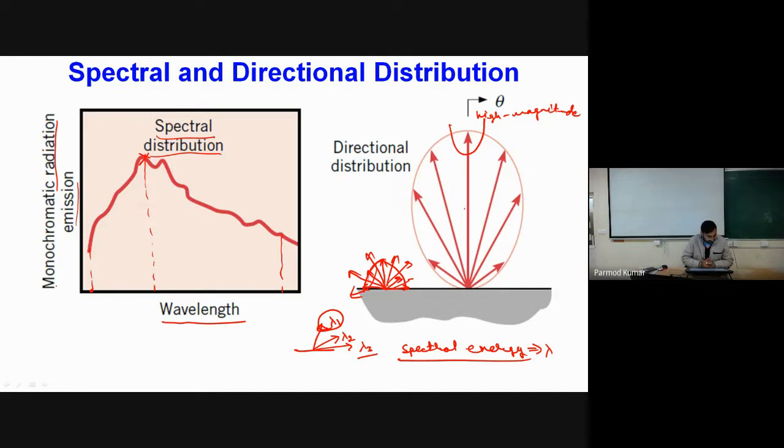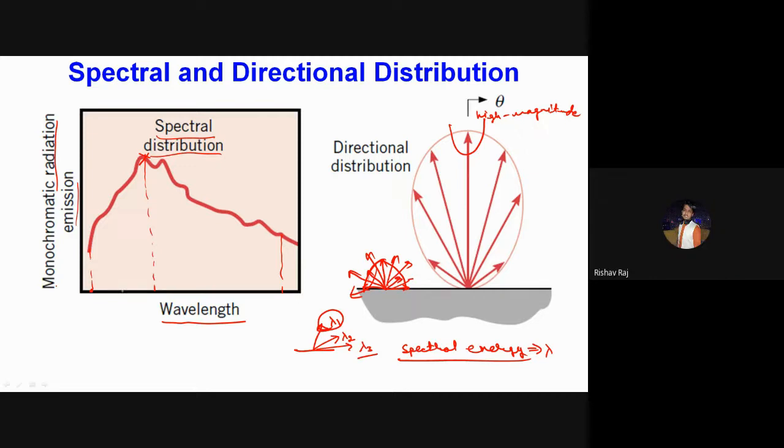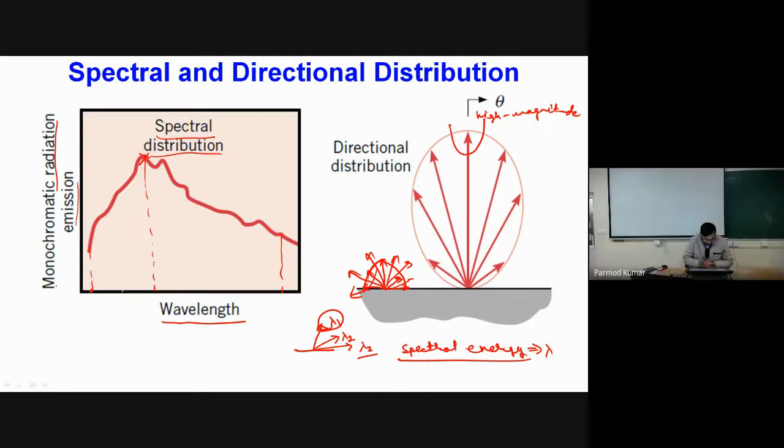Is there any confusion till this point? Sir, what is the range of wavelength here? Okay, this is just a simple representation, but the range of wavelength in the majority of cases will be within 0.1 micrometers to 100 micrometers, because we are only considering the thermal radiation spectrum in this consideration.